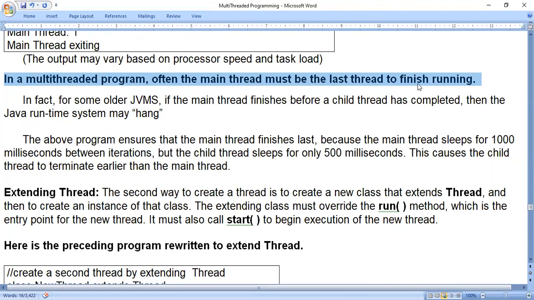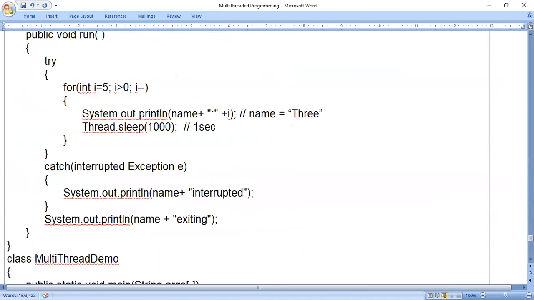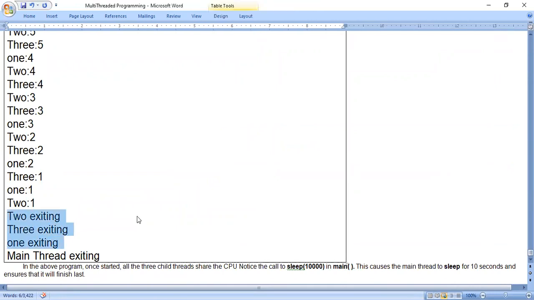However the situation is, the main thread should exit last. If you look at the output, 2 exiting, 3 exiting, 1 exiting, means first all the 3 threads finish their working. At last the main thread will exit. In this way we can understand.